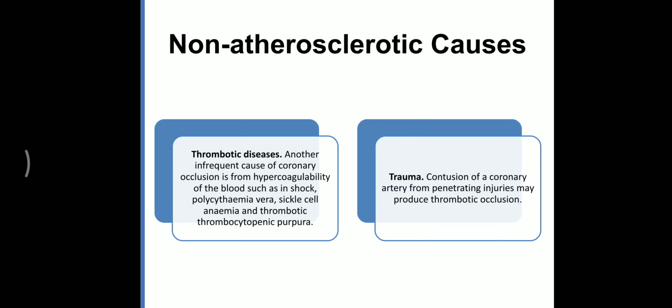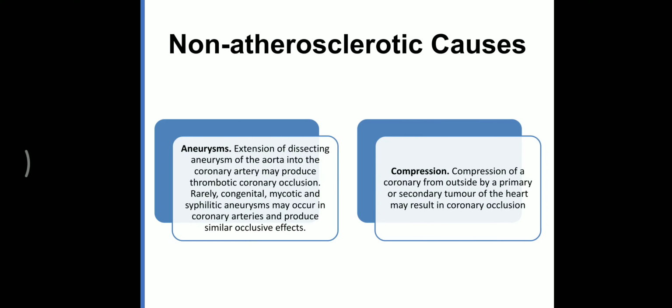Second is trauma or contusion of a coronary artery from a penetrating wound, which may produce a thrombotic occlusion. Aneurysm: extension of a dissecting aneurysm of the aorta into the coronary artery may produce a thrombotic coronary occlusion. Most of the time it is congenital.